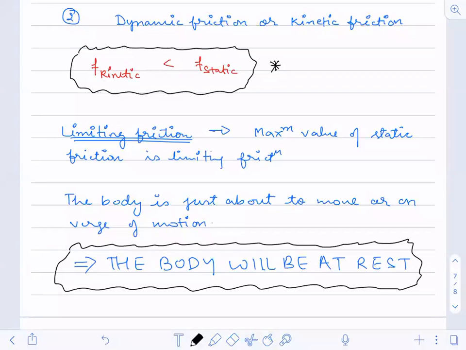If we move, yes, it will move. A slight increase in the force will move the body. At 20, it will not move. A slight increase in the force will cause the body to move. If 20 Newton is the maximum static friction, the limiting friction value, then a slight increase in the force will move the body.